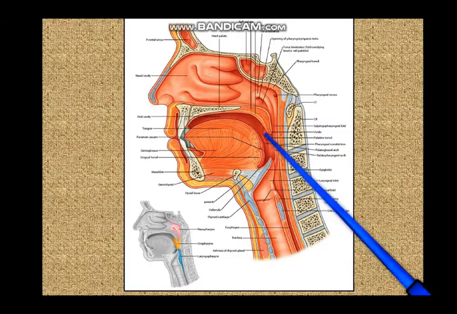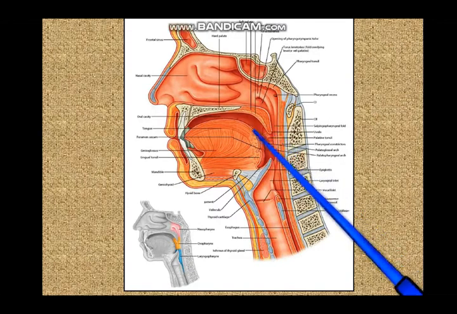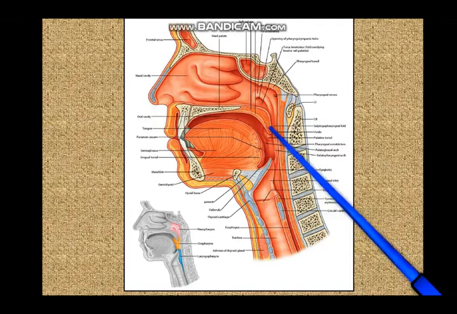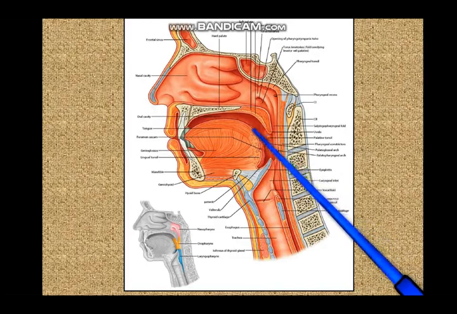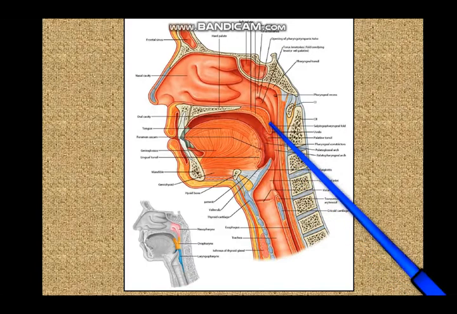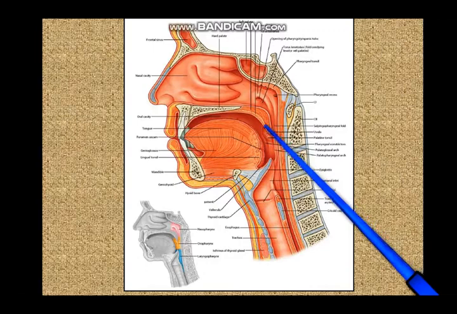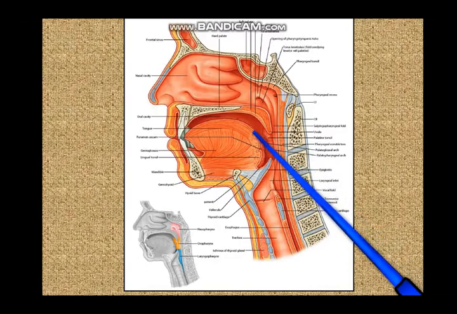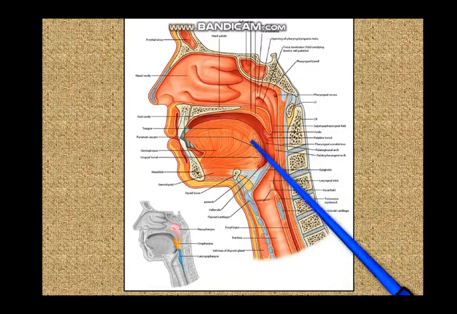So, here also we have a small tonsil over here, and it lies in the tonsillar fossa or tonsillar sinus, which is a triangular area. The apex of the triangle is formed by the soft palate, and in front of the tonsil you have a palatoglossal fold containing the palatoglossus muscle, which extends from the lower surface of the soft palate to the side of the tongue, between its anterior 2/3 and posterior 1/3.